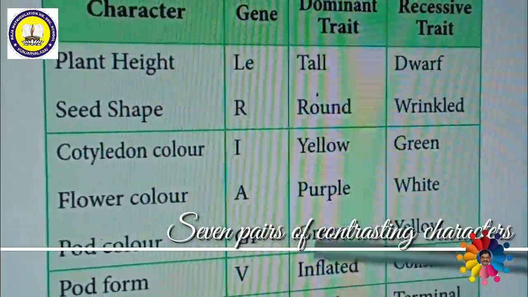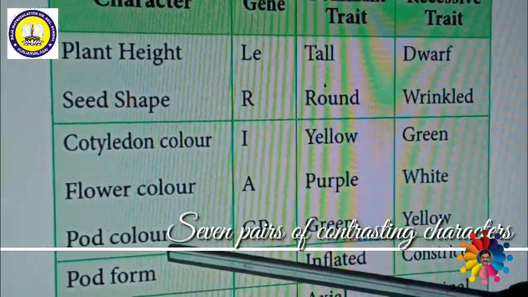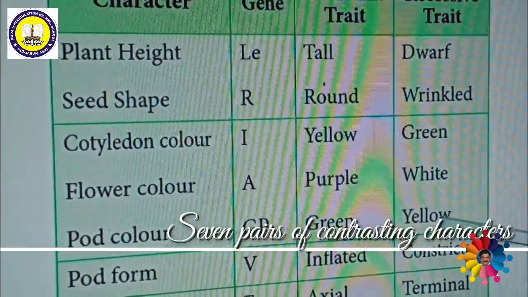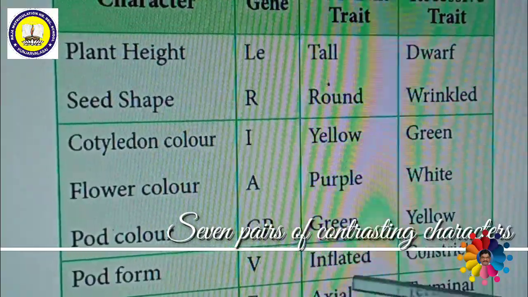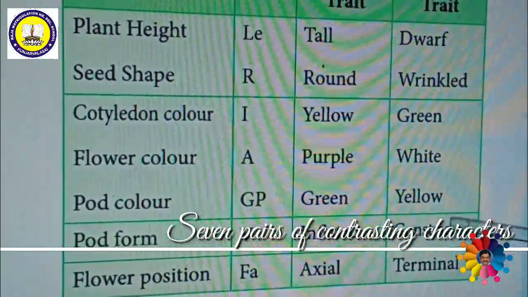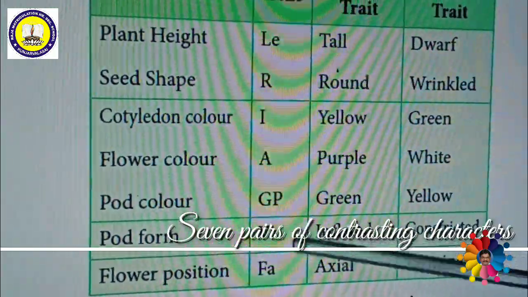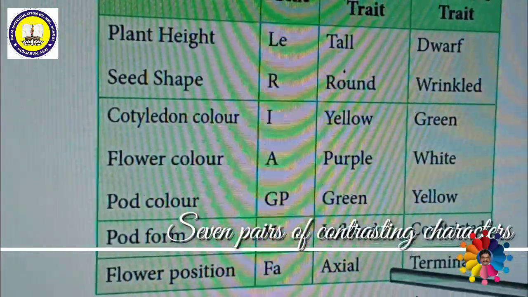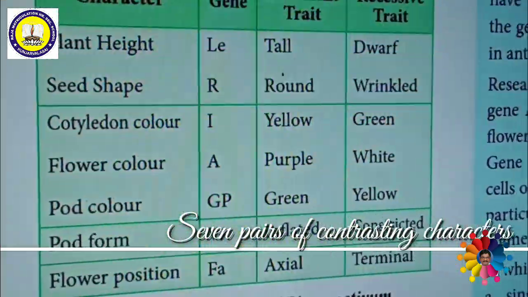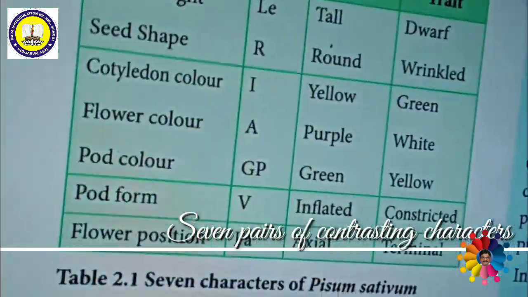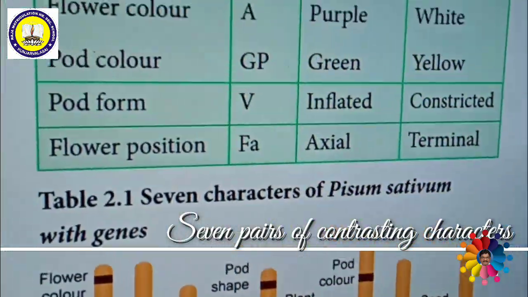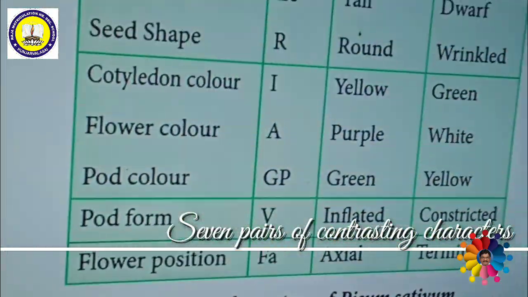In such a way, various genes. Similarly, pod color, GP, green, yellow. Pod form, inflated, constricted: inflated is dominant, constricted is recessive. This is indicated by the gene B. Flower position, axial, terminal: gene name, FE. So these are the 7 contrasting characteristic features that Gregor John Mendel selected in the pea plant.